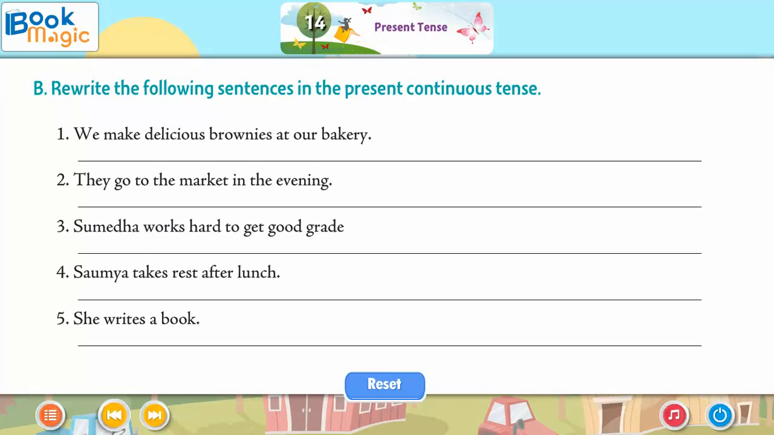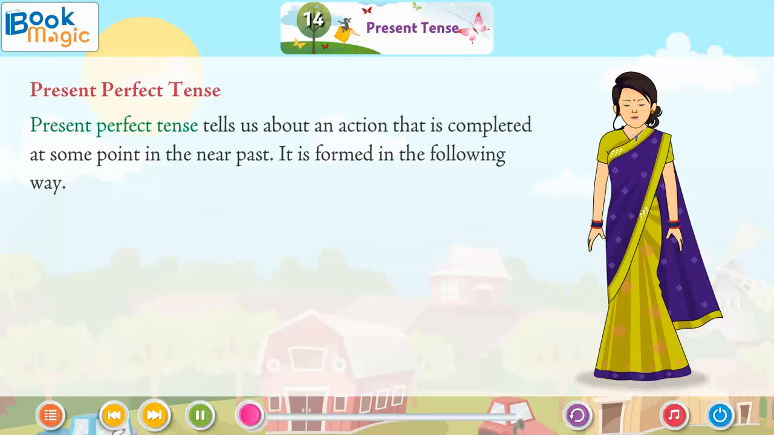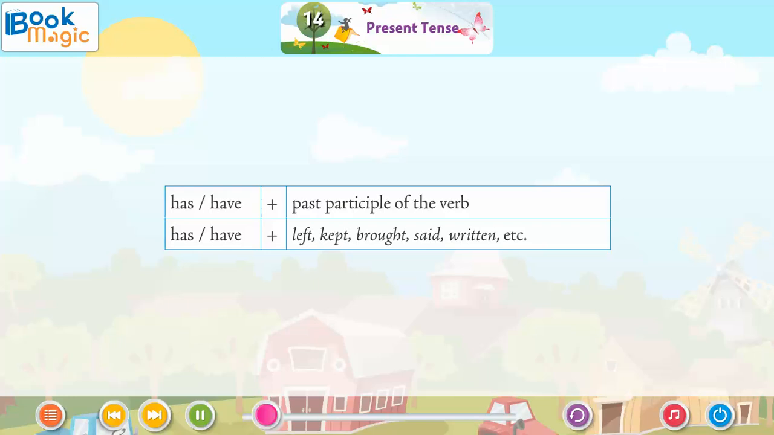B. Rewrite the following sentences. Present perfect tense. Present perfect tense tells us about an action that is completed at some point in the near past. It is formed in the following way. Has or have plus the past participle of the verb. Has or have plus left, kept, brought, said, written, etc.